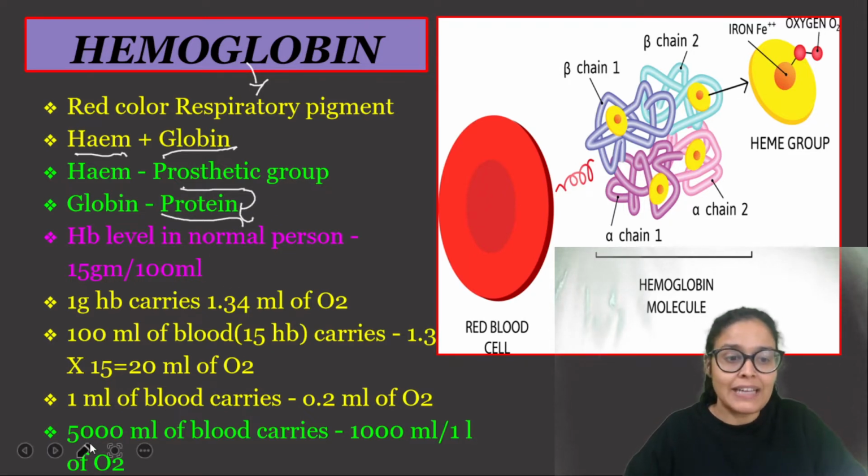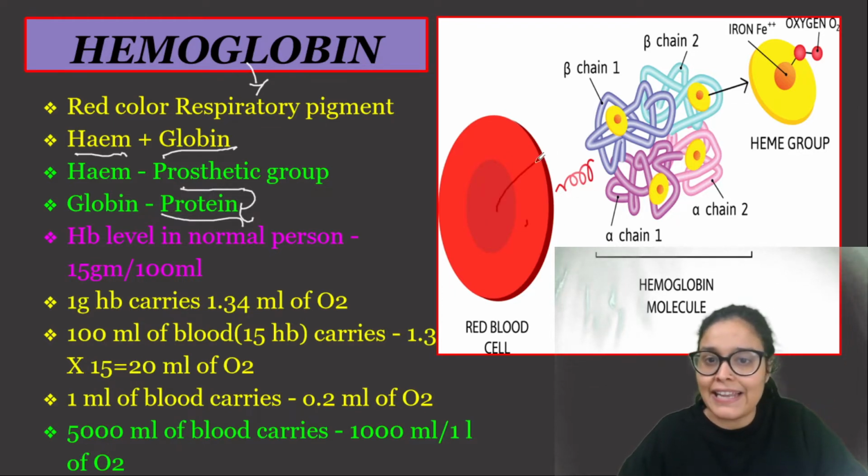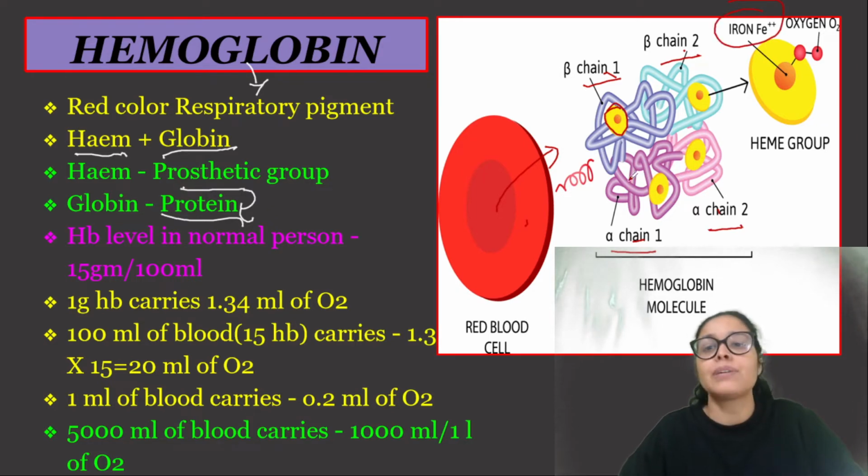So you can see the diagram here. They have given this RBC. From the RBC, they extract out the hemoglobin, and hemoglobin is actually made up of 2 alpha 2 beta chain protein. And obviously this yellow color structure is the heme group, which has the iron molecule. So one iron molecule binds one oxygen molecule, and obviously one molecule of hemoglobin contains 4 iron.